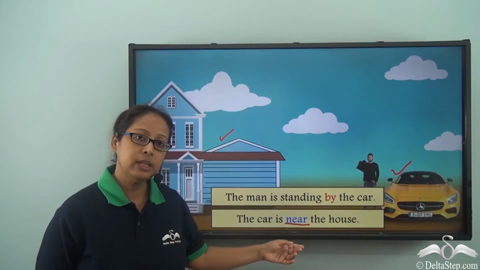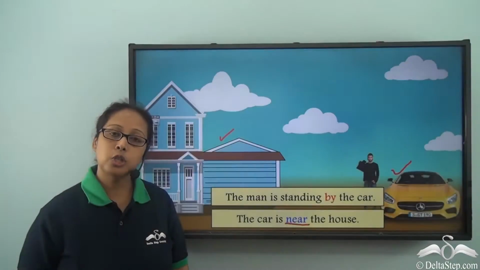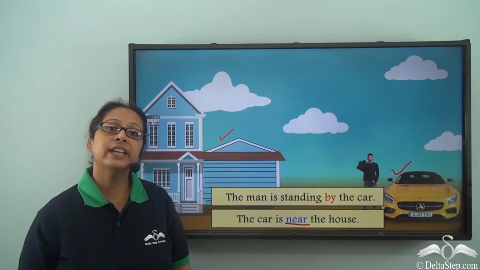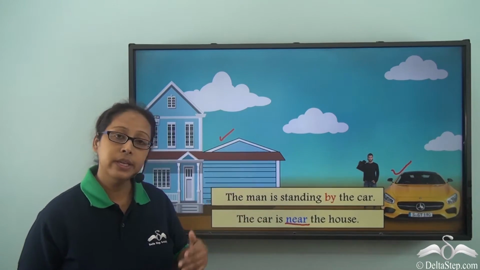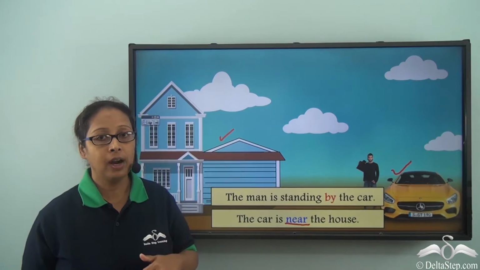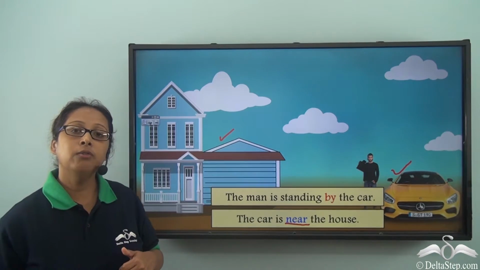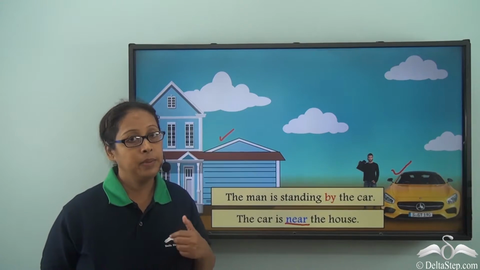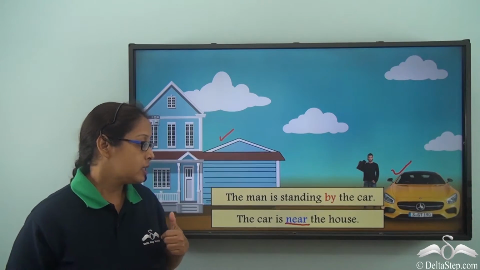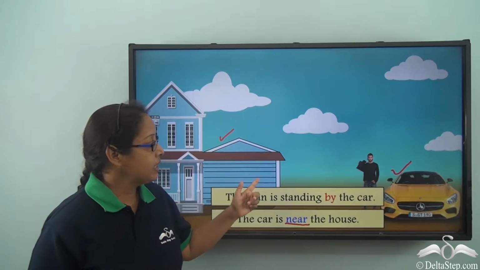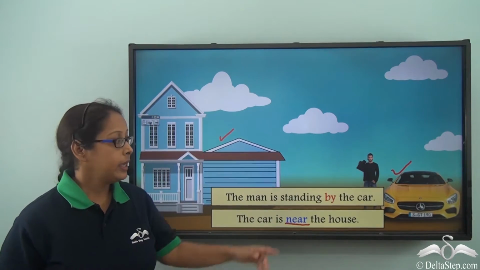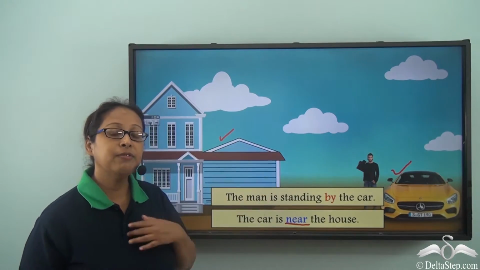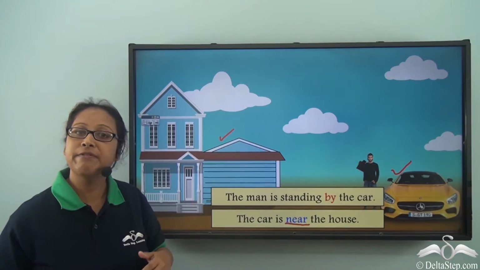Now when we are using the preposition near, we can also mean that it changes from person to person. What is near for you may be far for me, or what is far for you may be near for me. In the same way, when we are saying that this man is near the house, it is near for him. But for somebody else, his house could be far away.